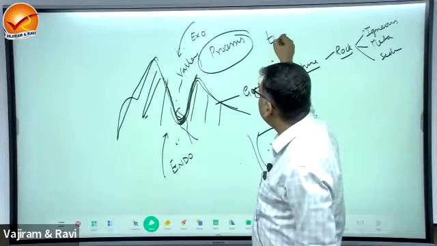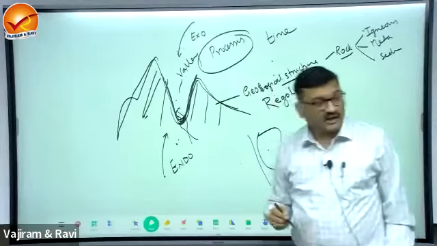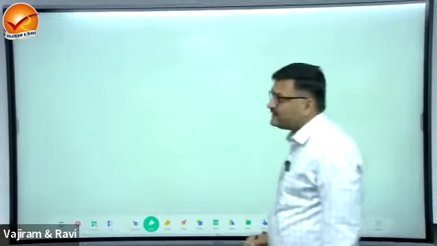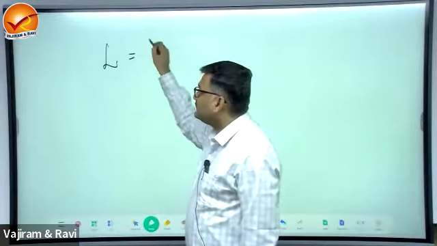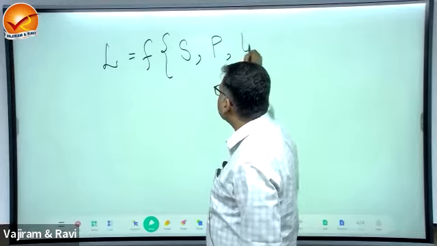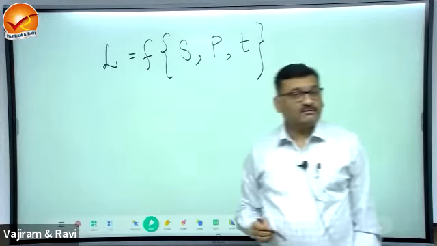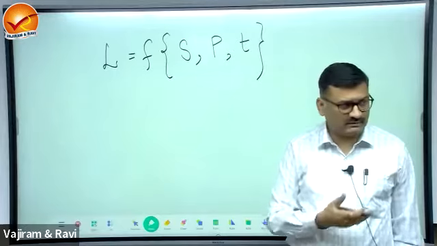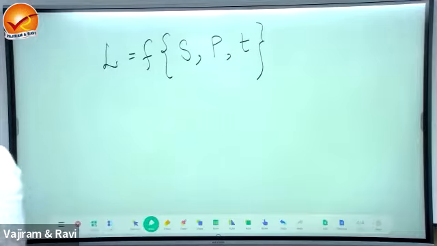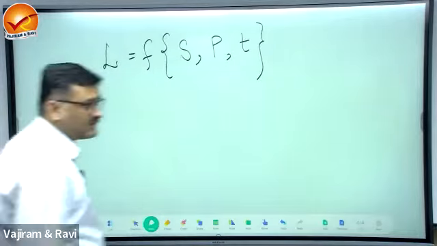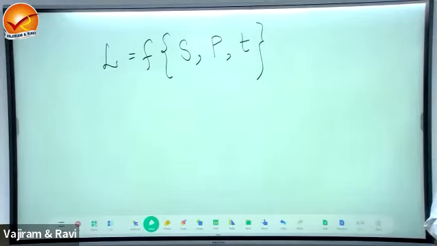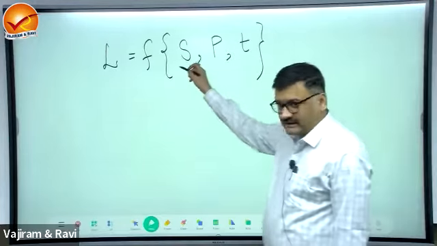So the third factor is what? Time, the duration of that process. Therefore, we have a basic principle of geomorphology which says landform is a function of three things, that is structure, process and time, right? These are all fundamental concepts, same in optional also, but you should know them in GS. Landform is a function of structure, process and time.